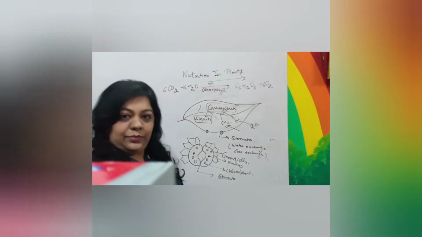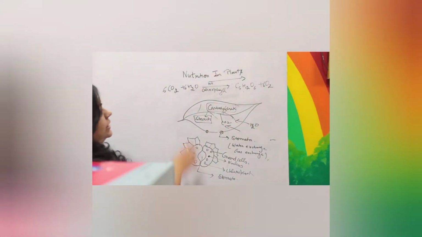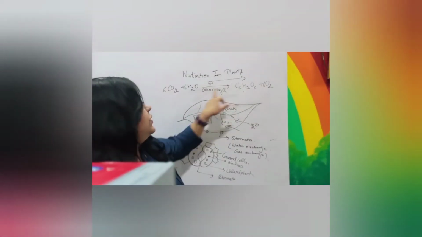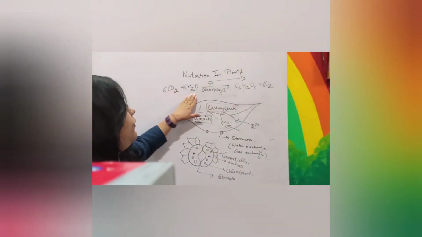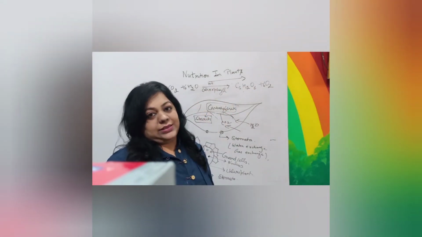So photosynthesis is whenever plants make their food in the presence of sunlight, carbon dioxide, water and chlorophyll, and the process is known as photosynthesis.